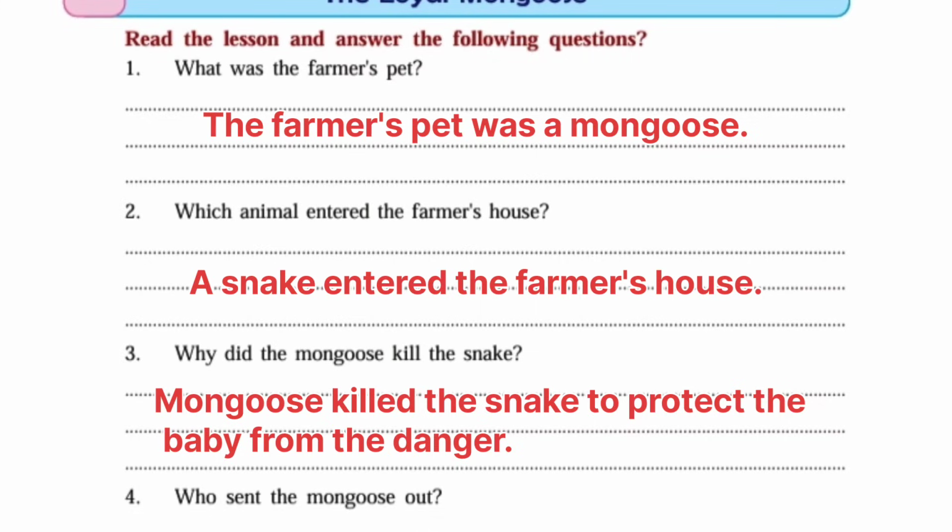Second question, which animal entered the farmer's house? Answer, a snake entered the farmer's house. Third question, how did the mongoose protect the baby? Answer, mongoose killed the snake to protect the baby from the danger. Next,